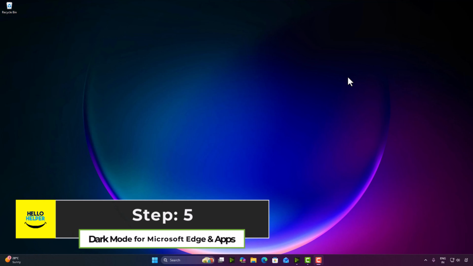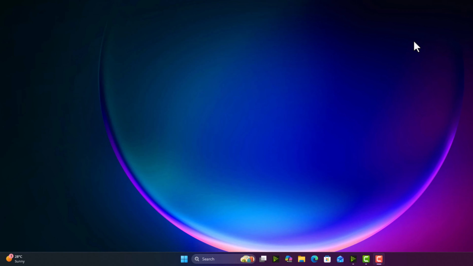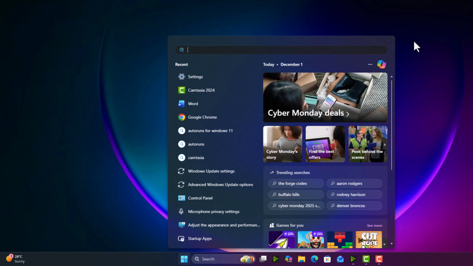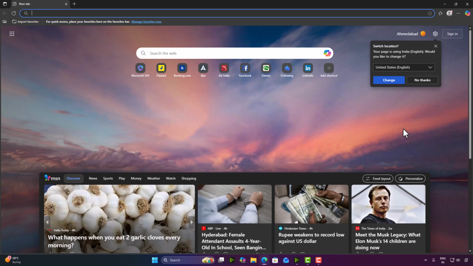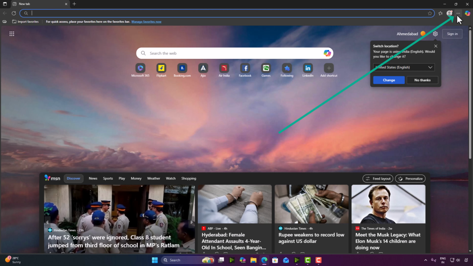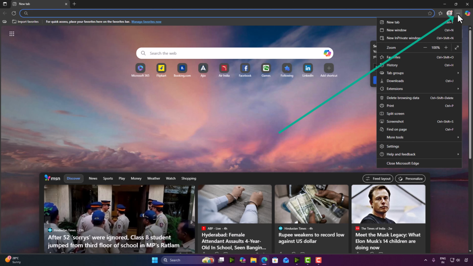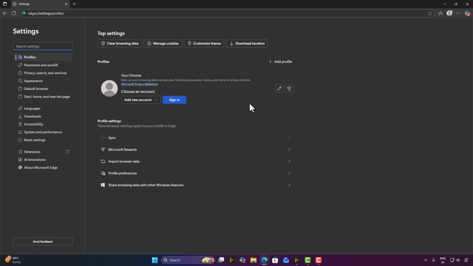Step 5, dark mode for Microsoft Edge and apps. Don't forget your browser and Microsoft apps. In Edge, first of all we are going to open the Edge browser. And here simply click on settings. We are going to click on the three dot icon which is available on the top right. Then click Settings. And this is my settings page.